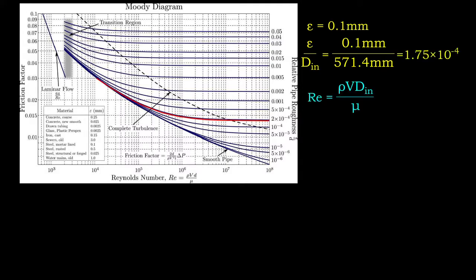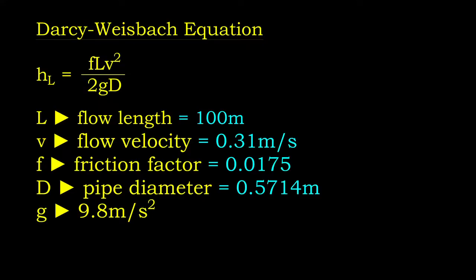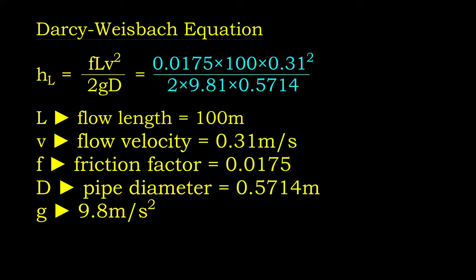Next, let's calculate our Reynolds number. We may take the dynamic viscosity of water as 0.89 mPa·s, assuming it is at room temperature. Through calculation, the Reynolds number is around 200,000. The flow is transition and the friction factor is 0.0175. Given the following values, we are good to calculate our head loss using the Darcy-Weisbach equation. By substituting the values into the equation, we know the loss is estimated to be 0.015 meter head.